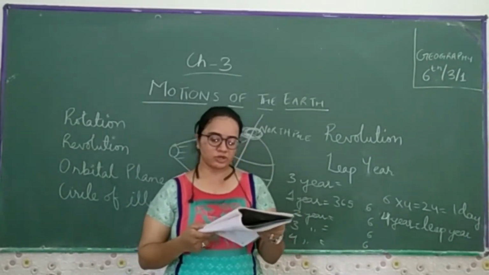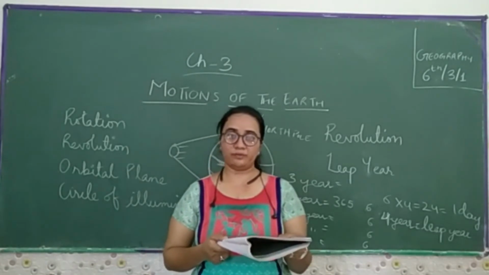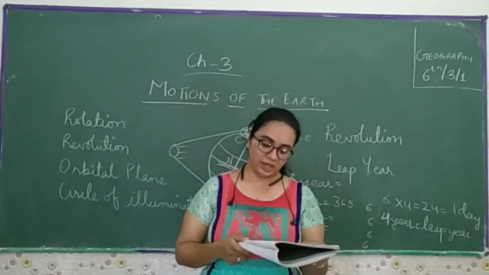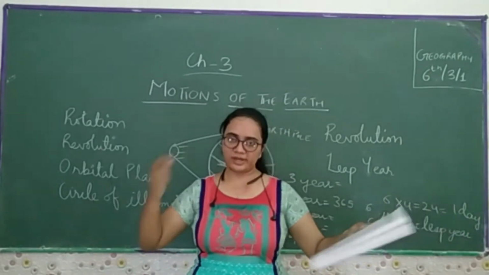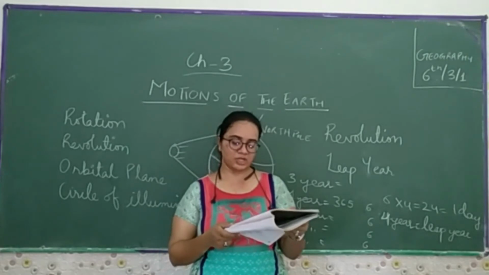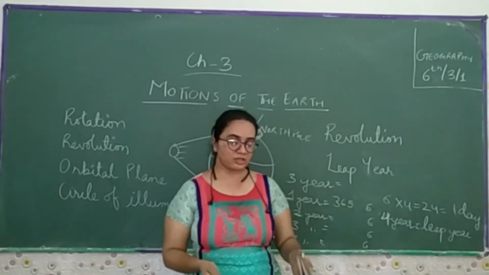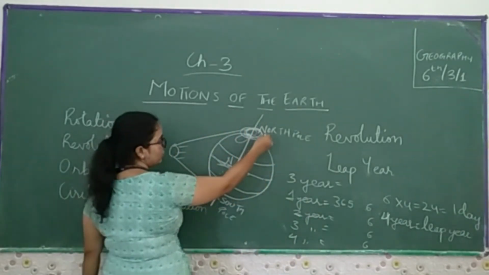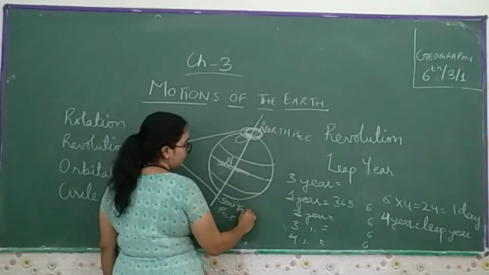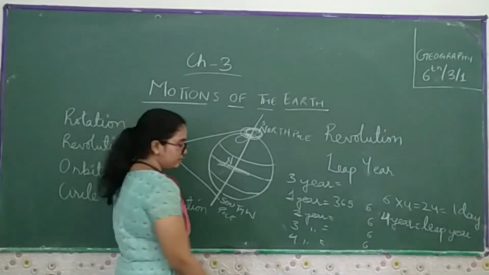The longest day and the shortest night at this place occur on 21st June. On 21st June, the day is the longest; the night is shorter. At this time, in the southern hemisphere, the conditions are reversed, and there is the winter season. Here there is summer, so there you will find the winter season.